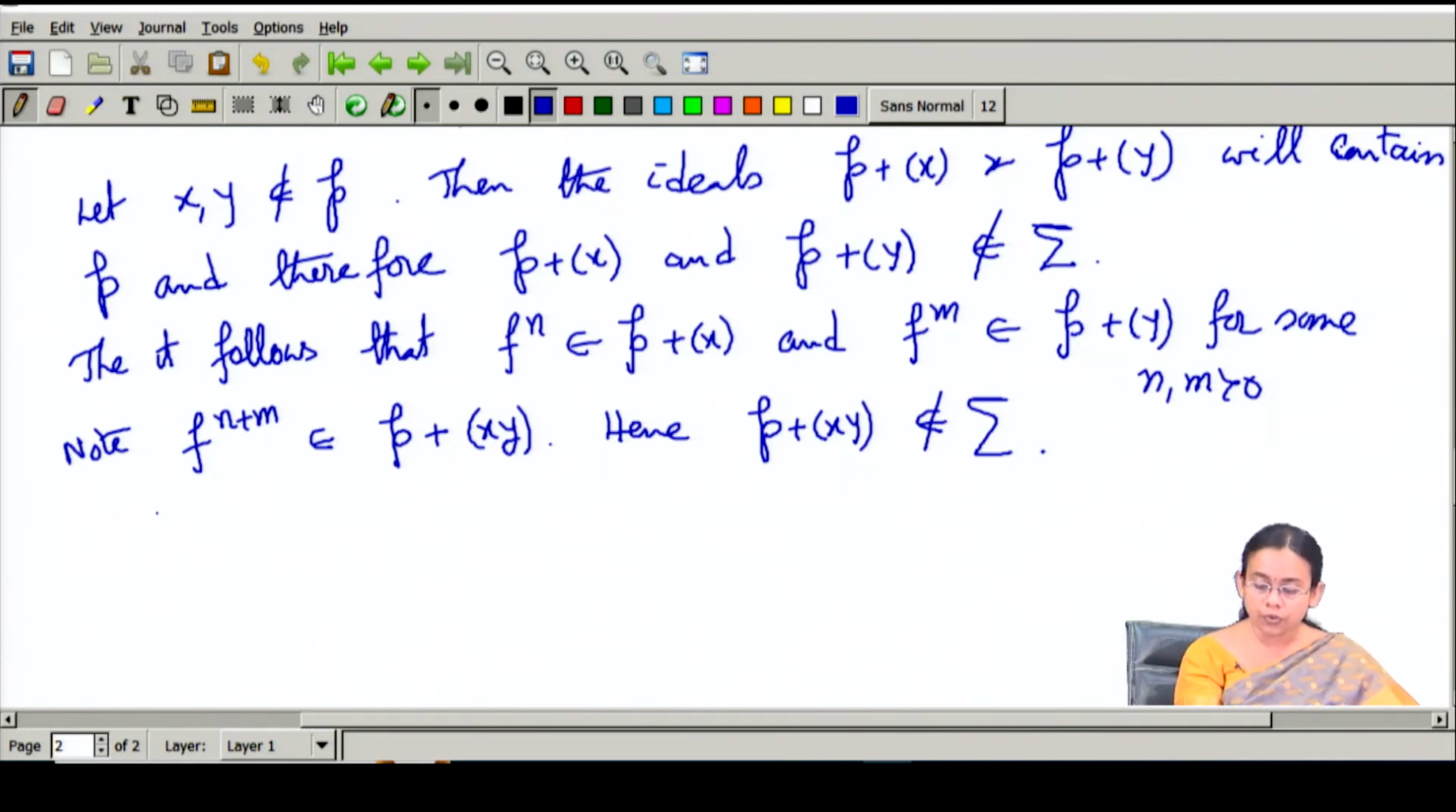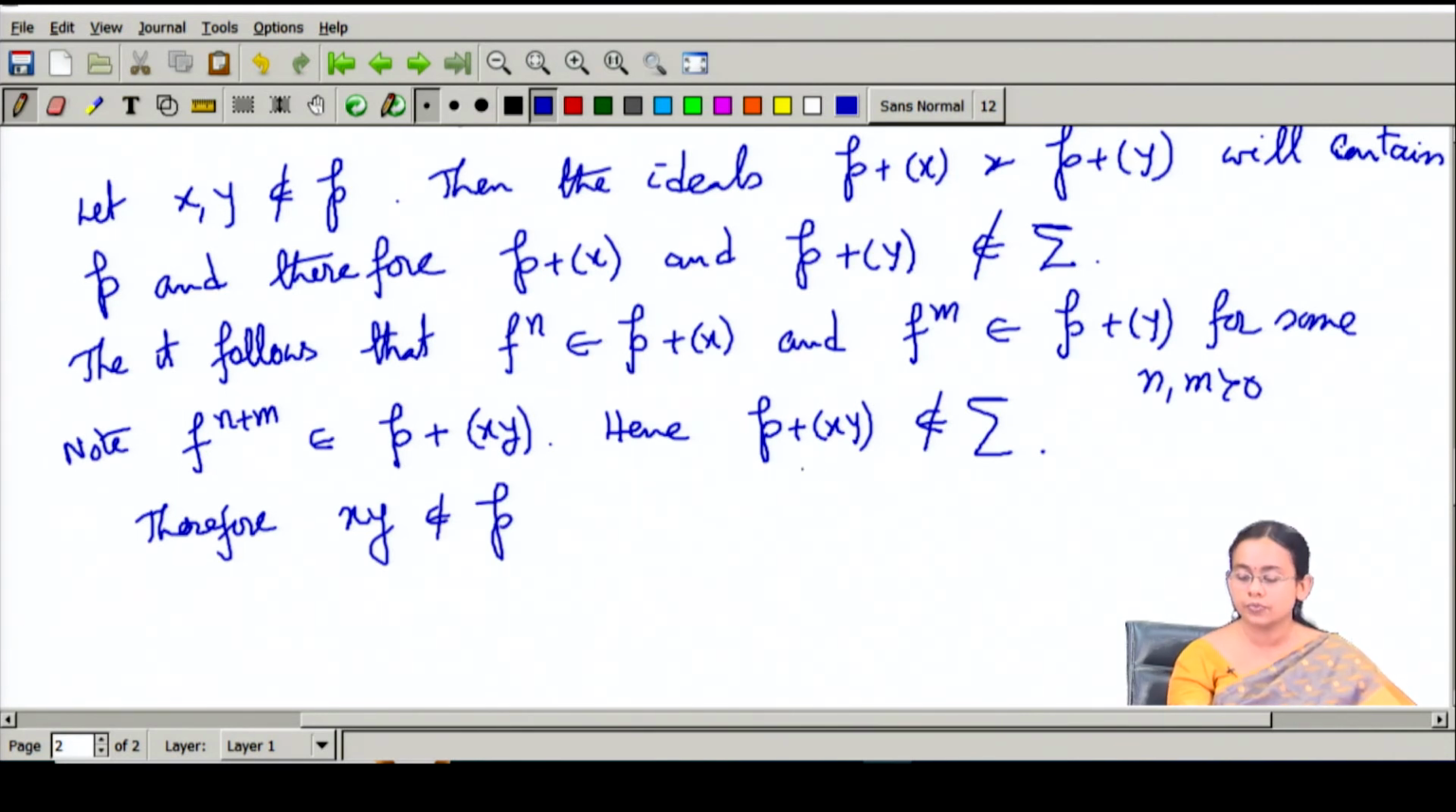And from here it is clear that xy doesn't belong to P, because if xy belongs to P, then P plus xy would be equal to P, and then this P plus xy would be in sigma, which would be a contradiction. Therefore, xy doesn't belong to P. Hence, we have proved that this is a prime ideal.